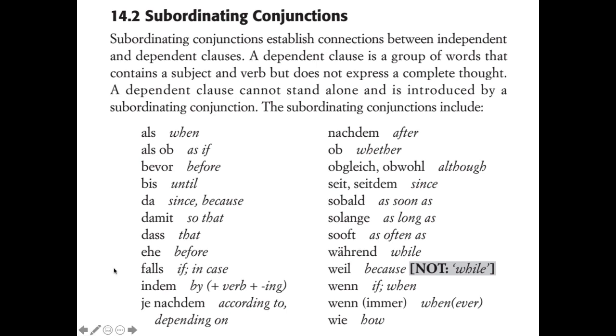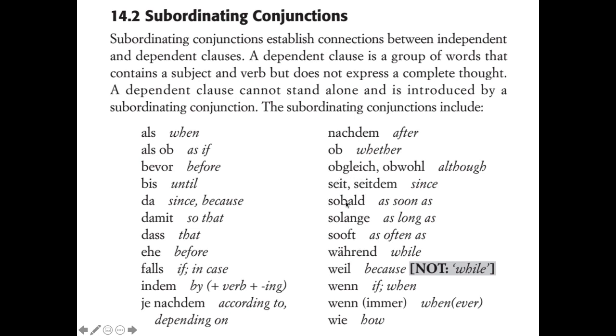This is obsolete before. Nowadays it would be bevor, but ehe is an old form of that, so it sounds poetic or old-timey. And then falls, in case or if. Indem, je nachdem, according to. Nachdem, ob, obgleich, obwohl. Obgleich sounds very old.